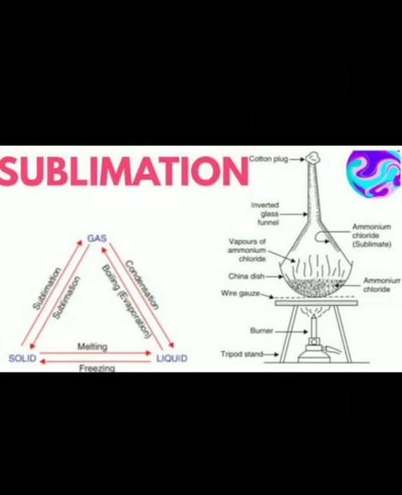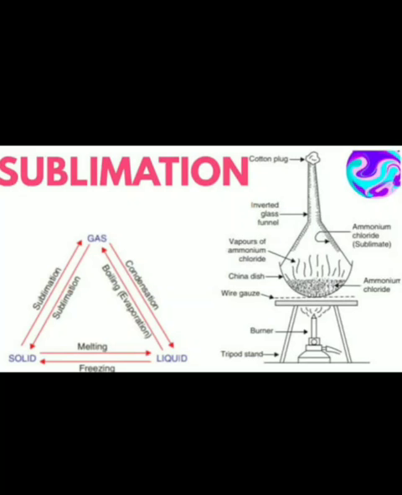Let's discuss sublimation. What do we mean by sublimation? When a solid is converted directly into gas without melting, that process is known as sublimation. For example, take ammonium chloride. Ammonium chloride is a sublimable substance, and when you give it heat, it is converted directly into vapor. This vapor again comes back to its original state, solid ammonium chloride, by condensing. So sublimation is also an example of a physical change.